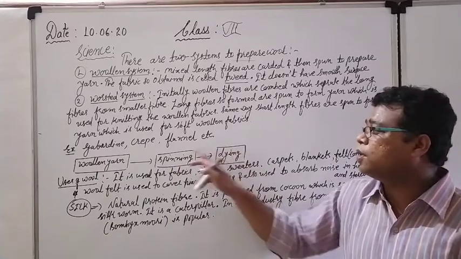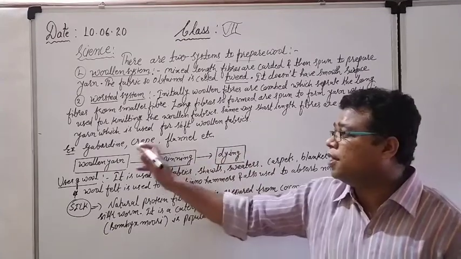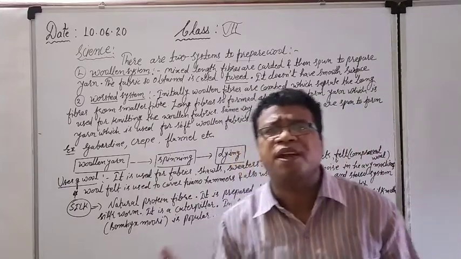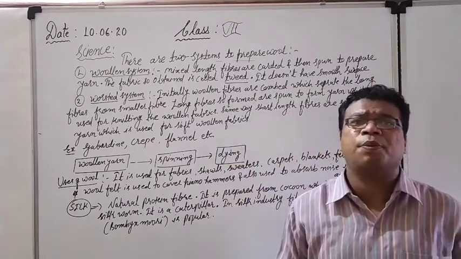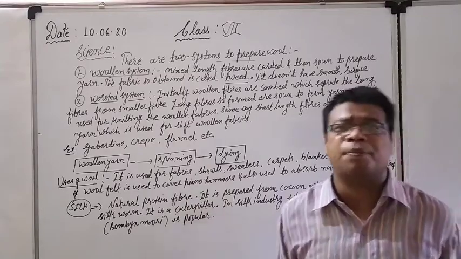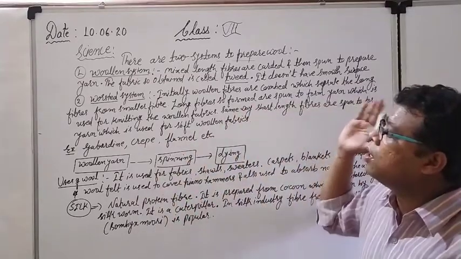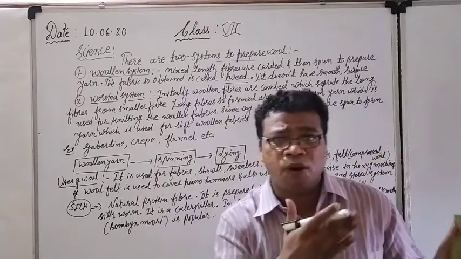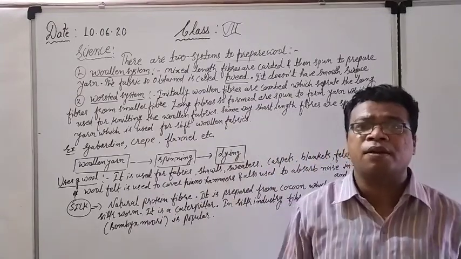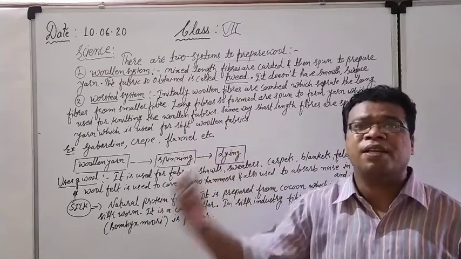So both the processes you can interchange. So till here only the main thing was there, and after that nothing remains. Only we have to spin them together for the preparation of the woolen yarn, and directly they can be used for different purposes. So this is all about the processing of the wool fiber, starting from the fleece to the conversion to the woolen fiber, and after that the yarn, and after that its uses.